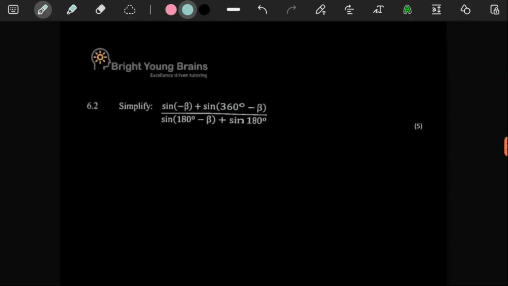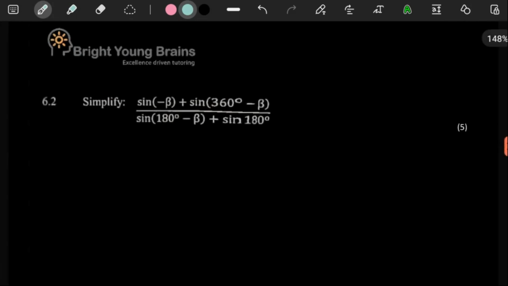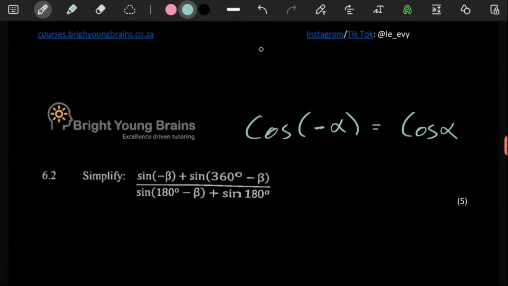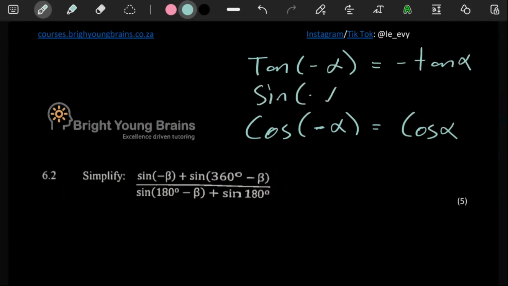6.2 says we should simplify. So remember, when you deal with negative angles, the one thing to keep in mind is it's only cos, where if you have a negative angle in there, this is the only one that comes out as a positive cos. Every other one, if there's a negative angle in here, you'll put a negative outside. So for example, for tan, if you have a negative in there, you'll have negative tan like that. For sine, the same thing. If you have sine with a negative value in there, it comes out as negative sine.